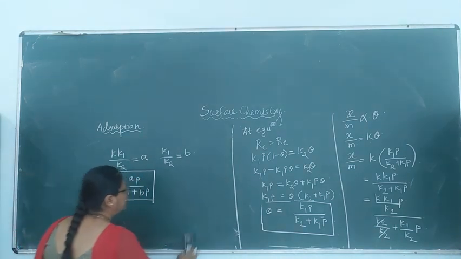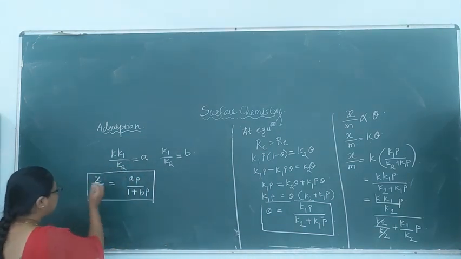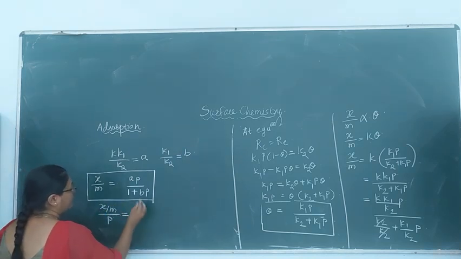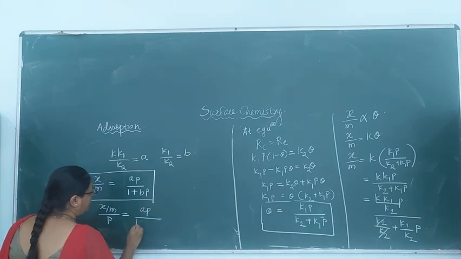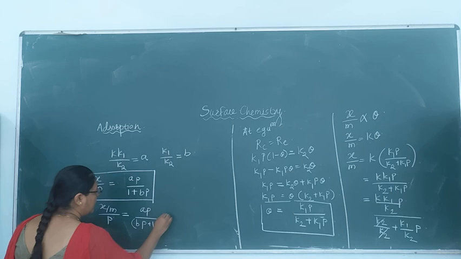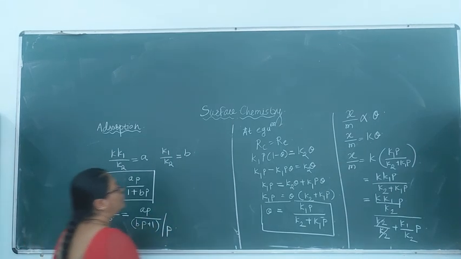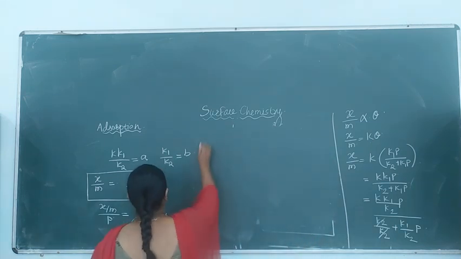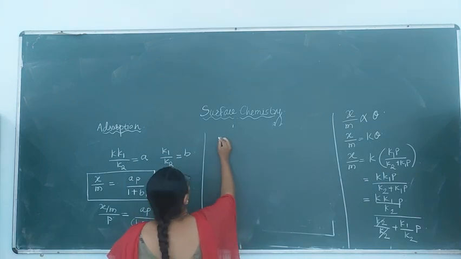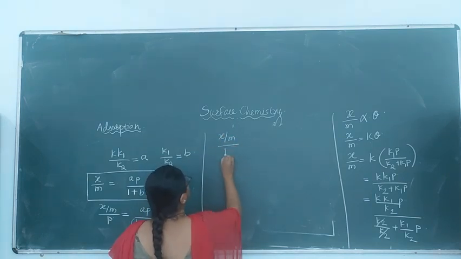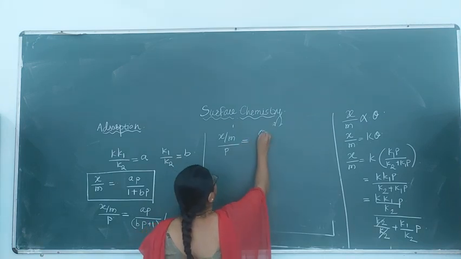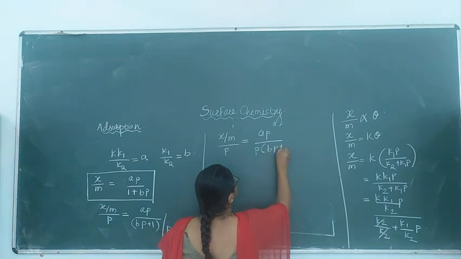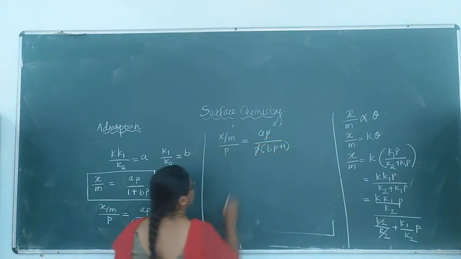Now towards graphical representation, what is done? This equation is divided by P. So the relation is x by m into P is equal to AP divided by simply P into (BP plus 1). This P will get cancelled.